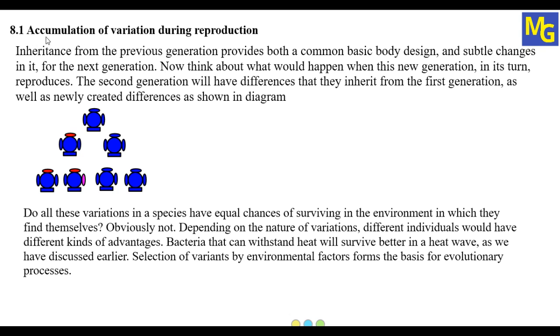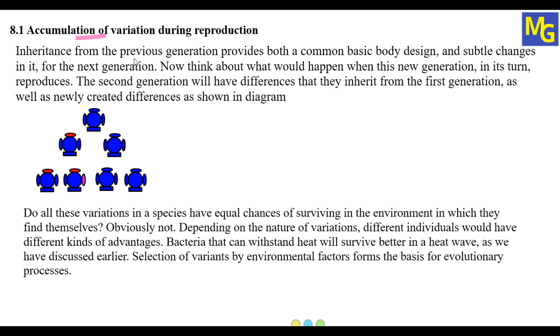So our first topic is accumulation of variation during reproduction. Whenever reproduction takes place, when the first generation gives the second generation, and the second generation gives the third generation, whatever variations take place, all these variations will be accumulated. Whatever variations occur from the first to the second generation will be accumulated and transferred to the third generation. Whatever variations occur in the third generation will be accumulated and transferred to the fourth generation. So how does this accumulation take place? That we are going to study here.